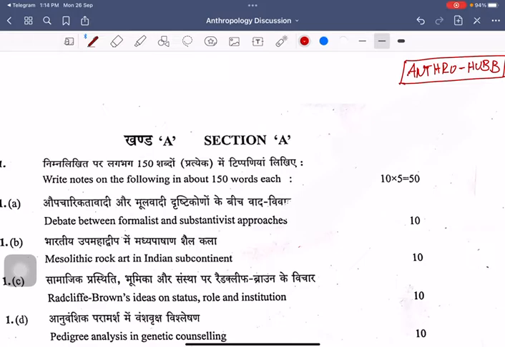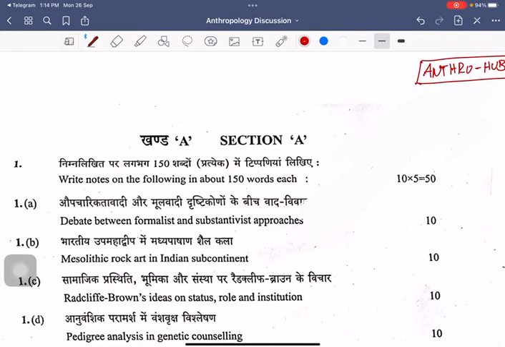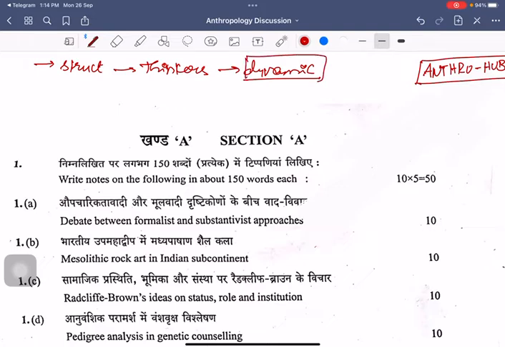We would have this section divided into two different parts, part 1 and part 2, so that things can be made easy. In this particular discussion session, we would discuss what should be the structure for the corresponding question, and what are the different thinkers that can be used in this question. And the third aspect is how can we make this answer dynamic, for the reason that most of the aspirants think that anthropology as a subject is very static.